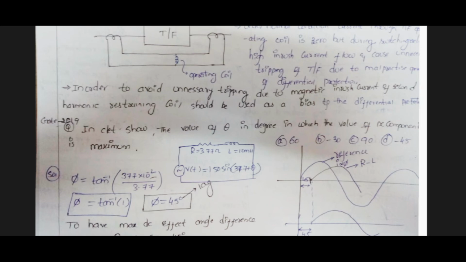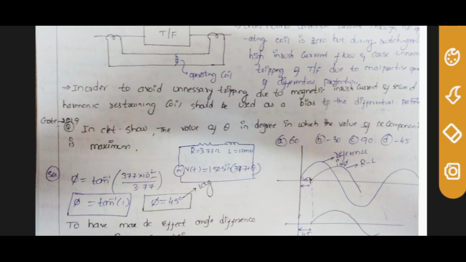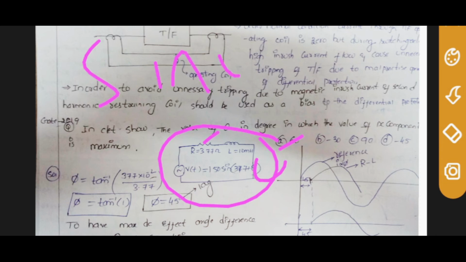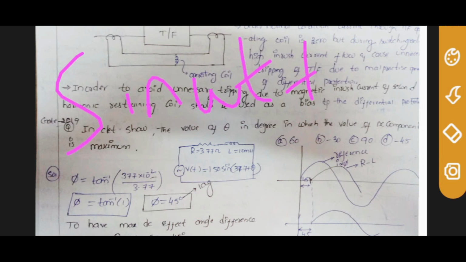Now see the case. This is the GATE 2019 question. It is asking: in the circuit shown, what is the value of theta in degrees at which the DC component is maximum? DC component maximum means the transient condition is maximum. This is the circuit given, this is R, this is L. See here, it is not sine omega t, they have given sine omega t plus theta.